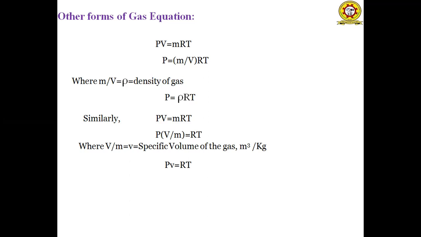So there are three forms of the characteristic gas equation. First one is PV = mRT. The second equation is P = rho RT. And the third form is Pv = RT, where v is the specific volume of the gas. So these are the various forms of the gas equation in terms of the mass.